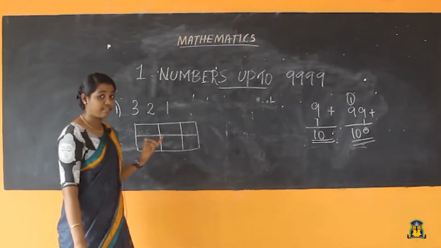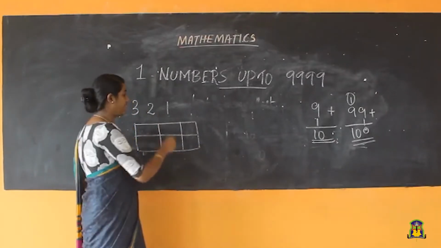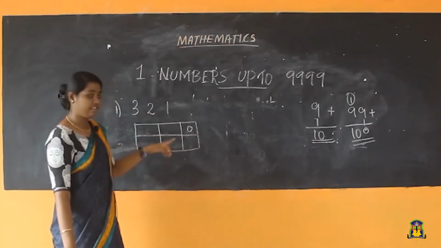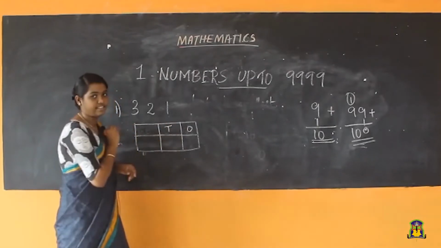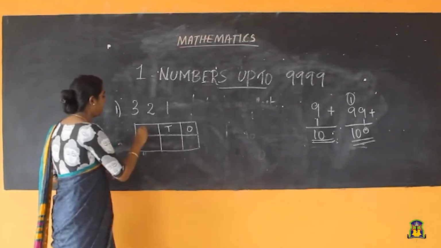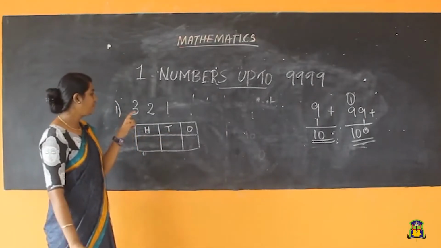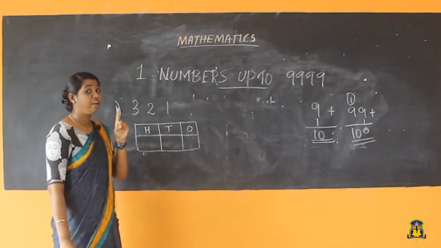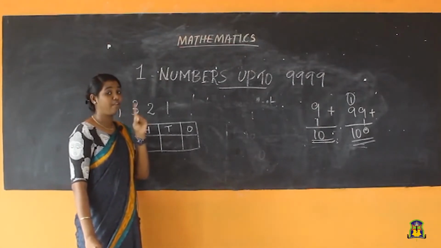When you are writing the place value, you need to write it from the right side. Okay. So here our first column, our first place value, will be ones. That is, we will represent it as O. Second place value, tens. That is T we will represent. Third column is our hundreds place. Okay students. Then in ones place, which digit is here? Ones place. I told you before that when you are writing the place value, you need to write it from where?